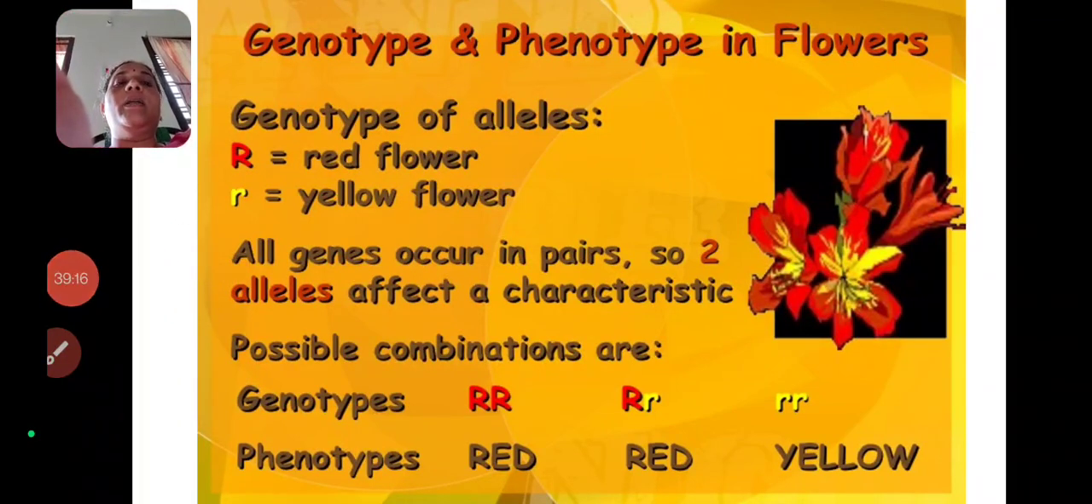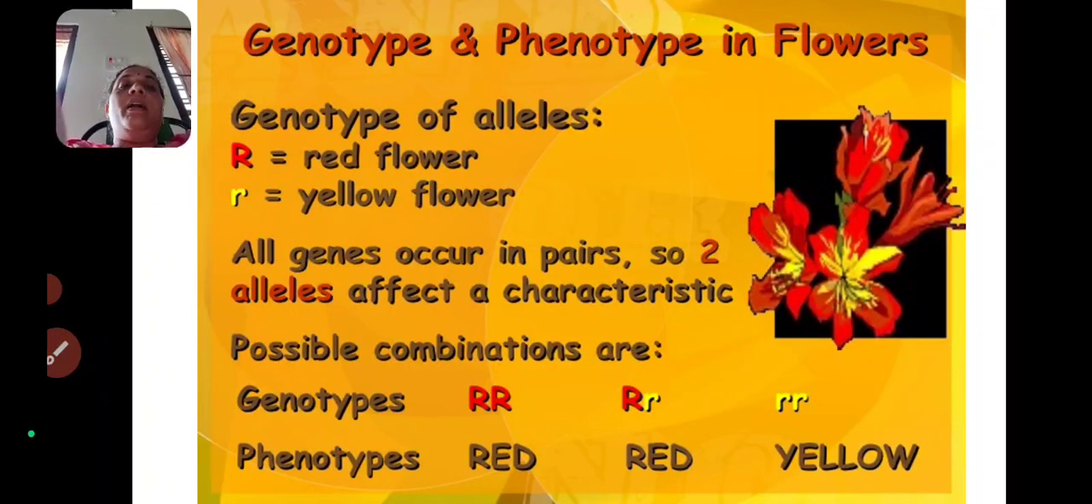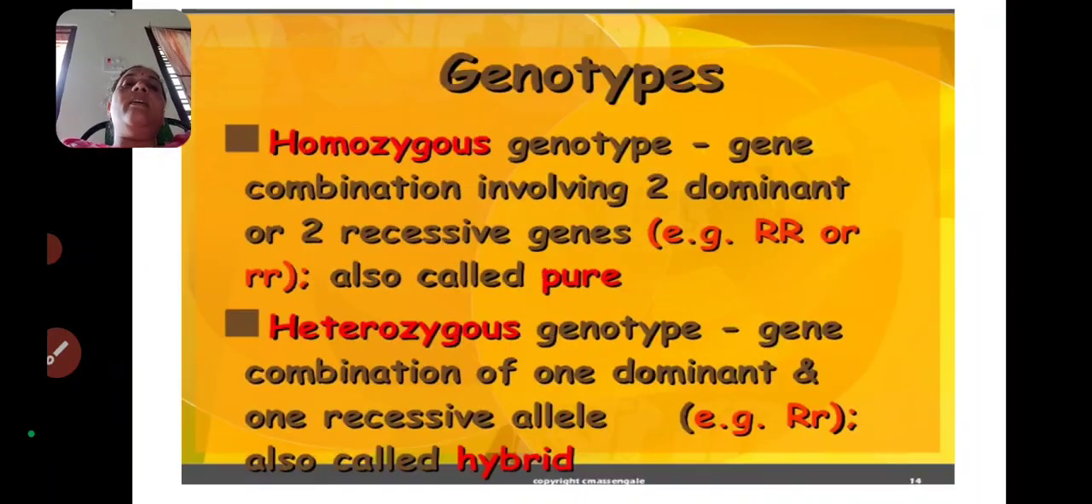All genes occur in pairs, so two alleles affect a characteristic. Possible combinations are there. Genotypes are capital R capital R, capital R small r and small r small r. Phenotypes: capital R capital R indicates red, capital R small r also indicates red. Why? Because here the recessive gene is suppressed when it is combined with the dominant gene. So the dominant gene will exhibit its character, so that it gives the red color, and small r small r gives the yellow color.